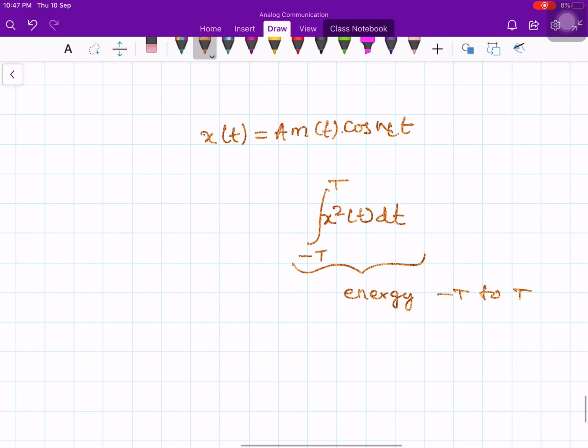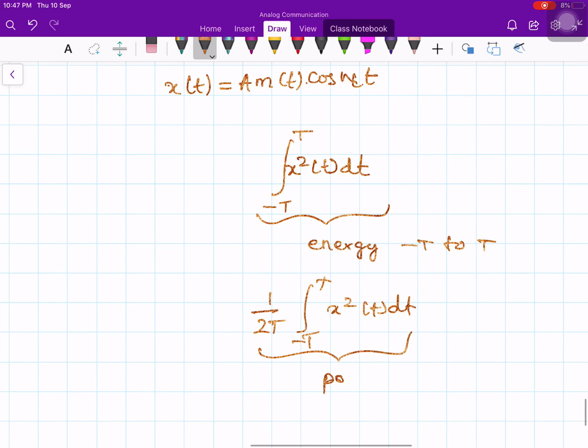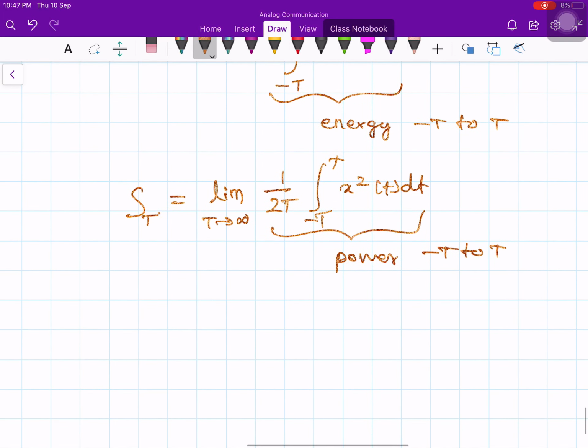Now what you do? You divide by 2T, the integral from minus T to plus T of x squared of t dt. And what is this? Power. Power from minus T to plus T, and then you allow the limit T to go to infinity. So this is your transmitted power in the modulated signal. Now you know x of t, so substitute the value here.